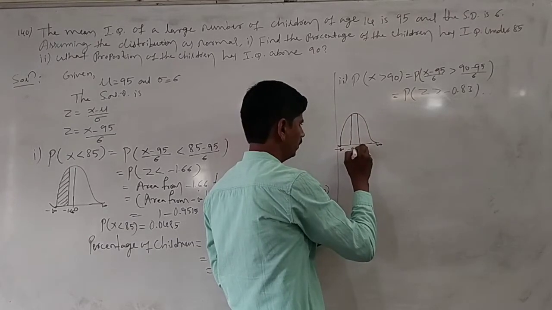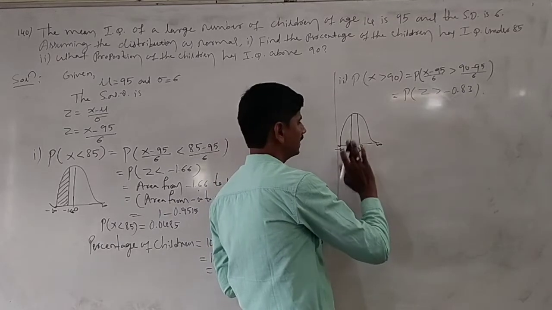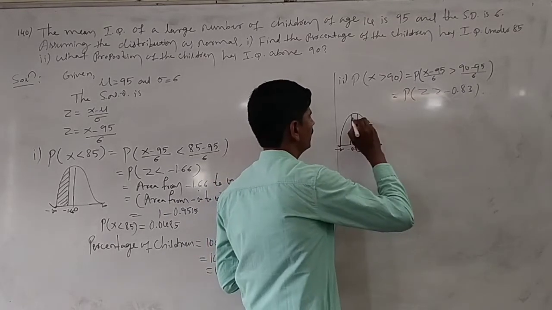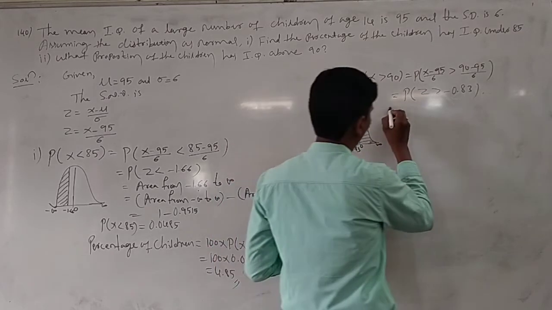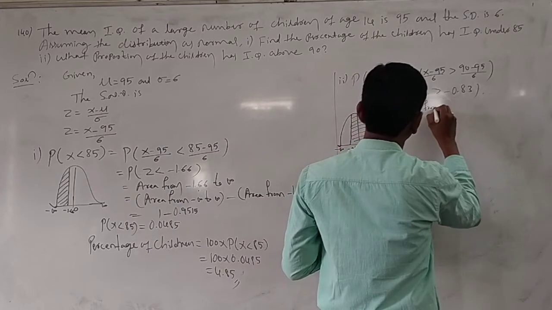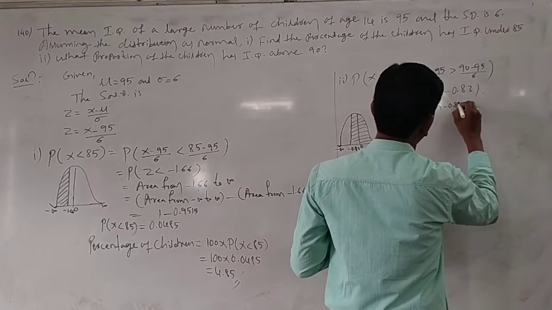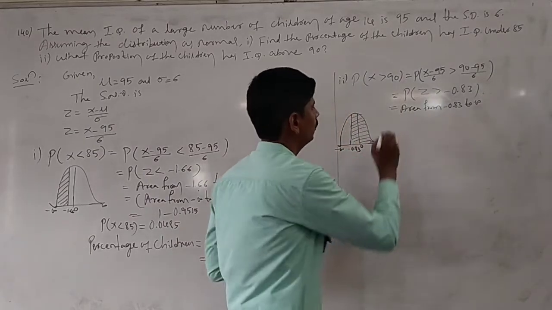The symbol is greater than, which means the shaded region is from minus 0.83 to infinity. We want the area from minus 0.83 to infinity.